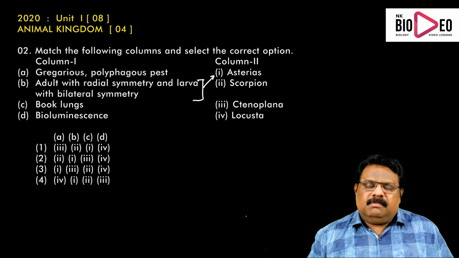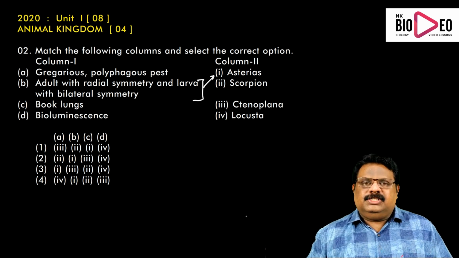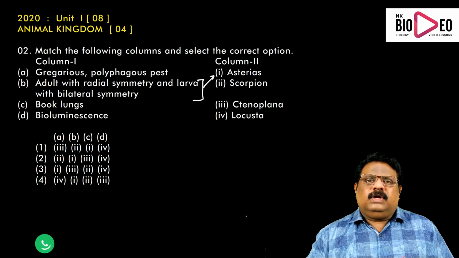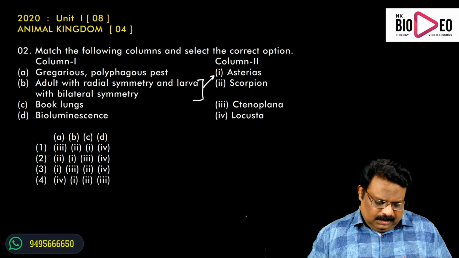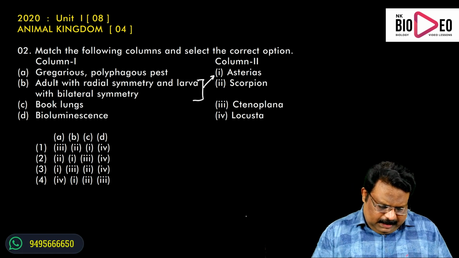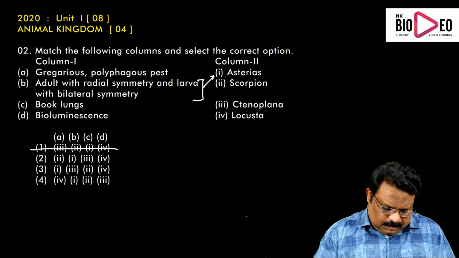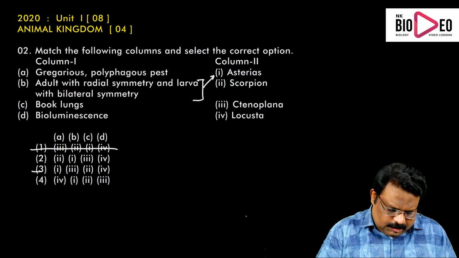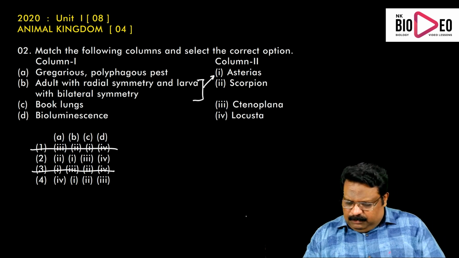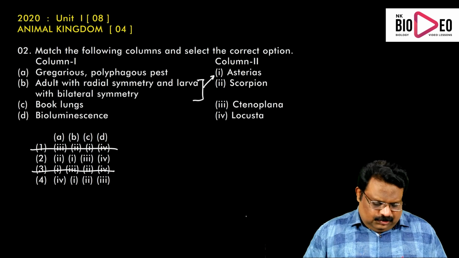All echinoderms are bilaterally symmetric in their larval condition and they later convert into radial symmetry in the adult. So B1. B1 means we can eliminate the first choice and we can eliminate the third choice also.